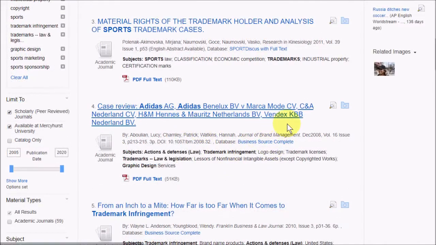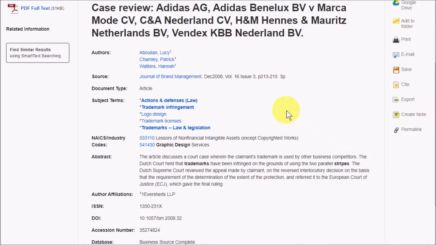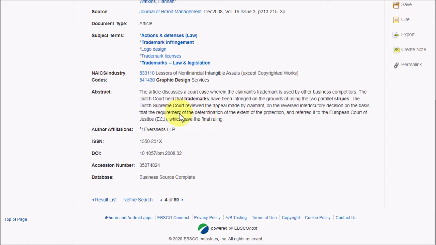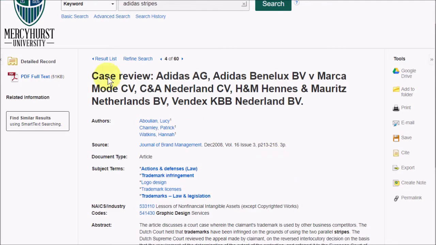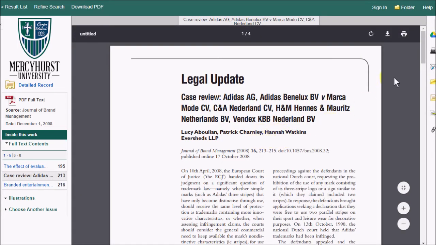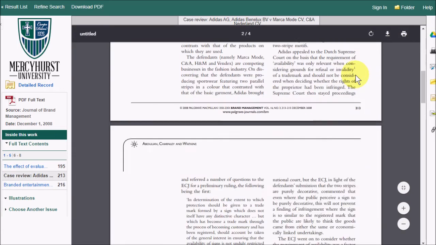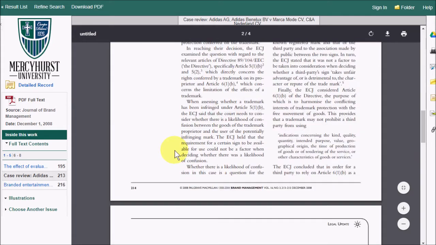So let's say I wanted to look at this one in the journal Brand Management. I can just click its title, and it'll give me some more information about the article, including the abstract, which is a summary of it. And I can click on PDF full text to go ahead and read the whole thing.